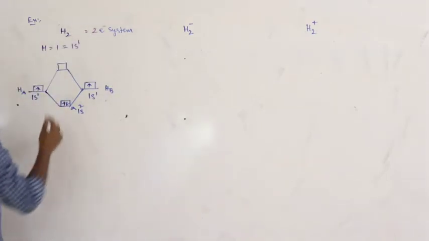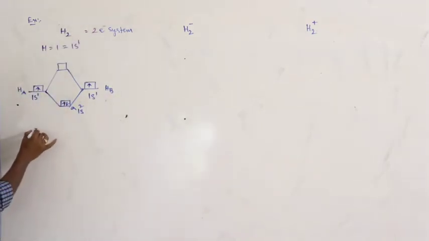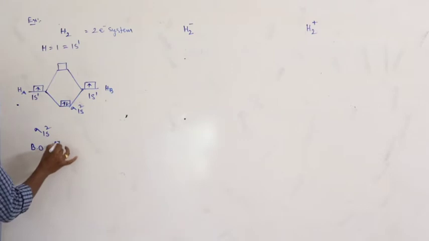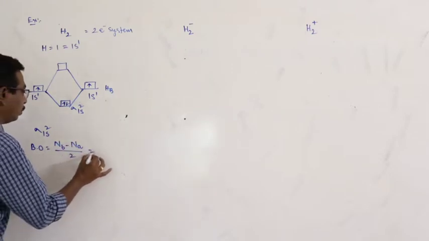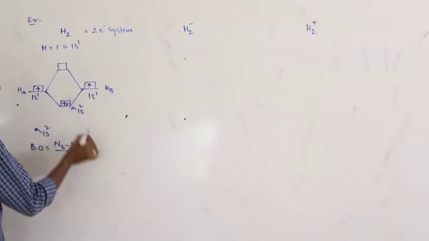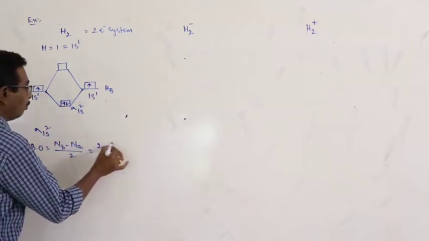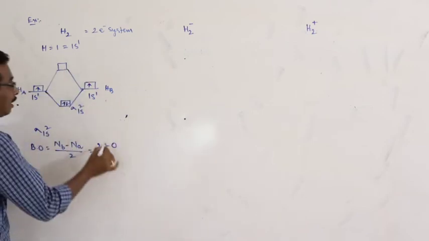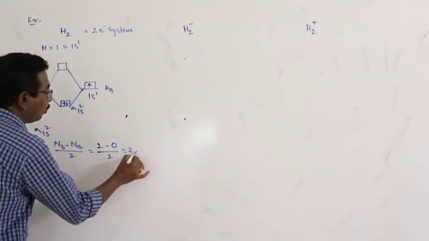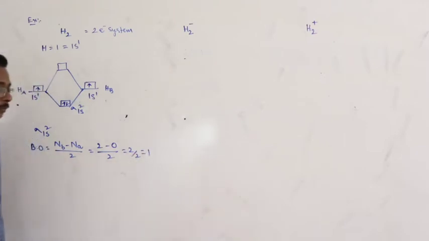How can you accommodate the 2 electrons? In the energy profile diagram, sigma 1s2, this one. The remaining all are zeros. Then bond order is equal to the number of bonding electrons minus anti-bonding electrons, divided by 2. Number of bonding electrons is 2 minus number of antibonding electrons 0, by 2. 2 by 2 is equal to 1.